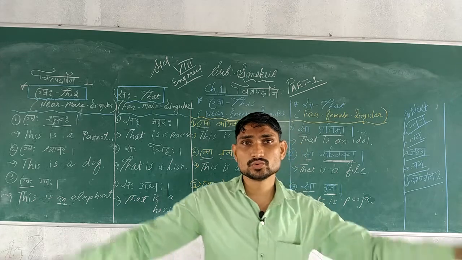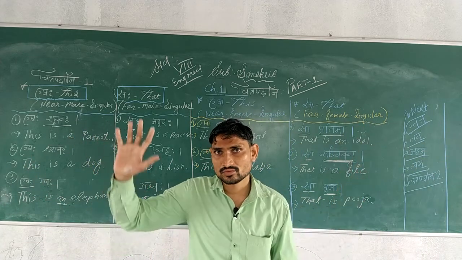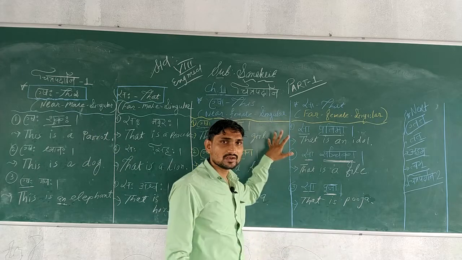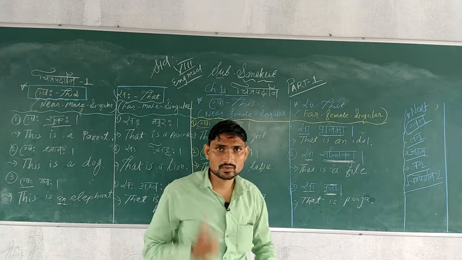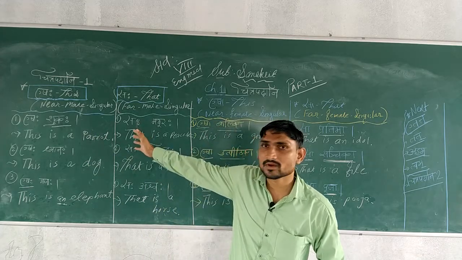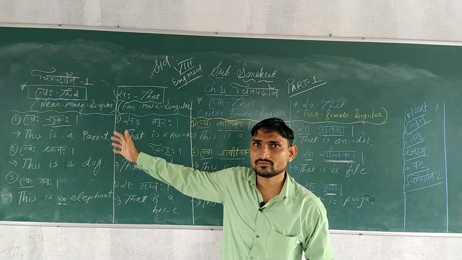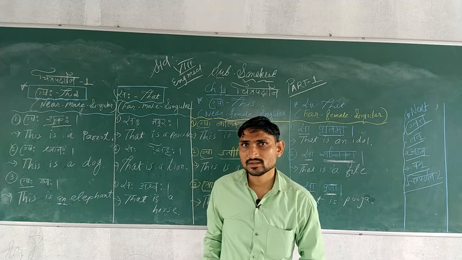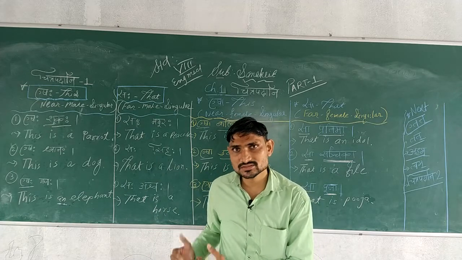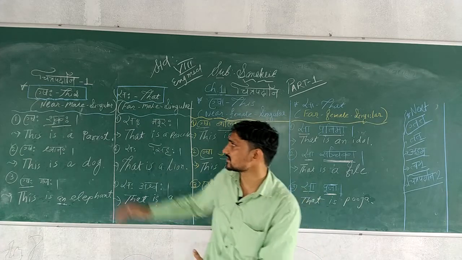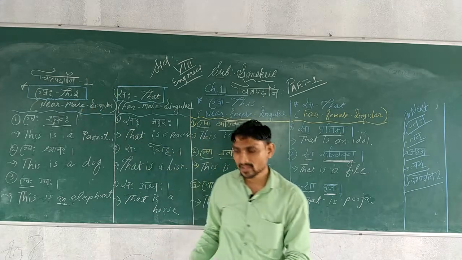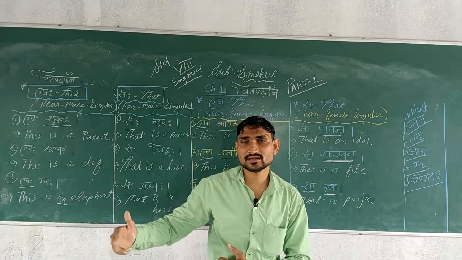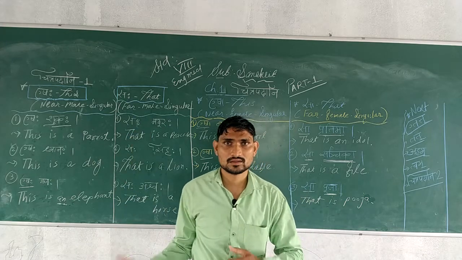Today we learned two different topics. On this side we learnt about male form, and on this side we learnt about female form. Here we learnt about singular form male, near and far. Male form near in singular, at that time in Sanskrit we have to use Esah, and far from us we use Saha.